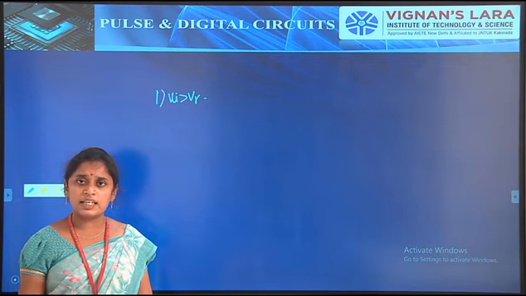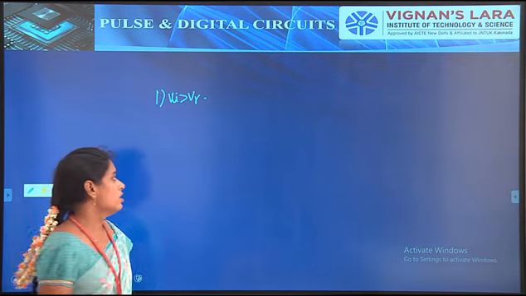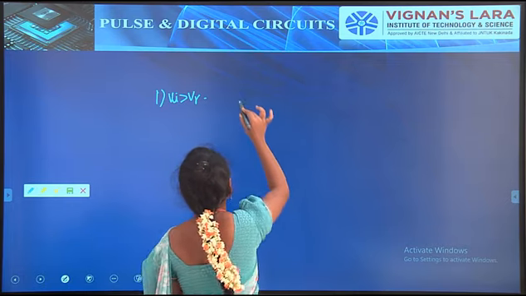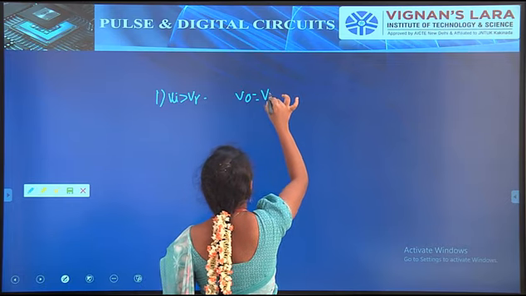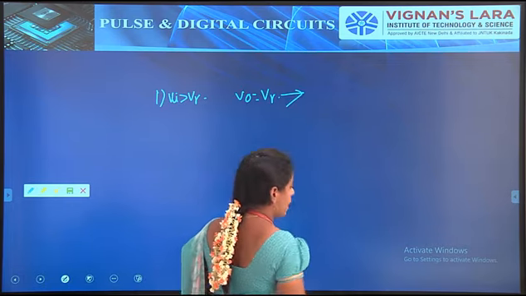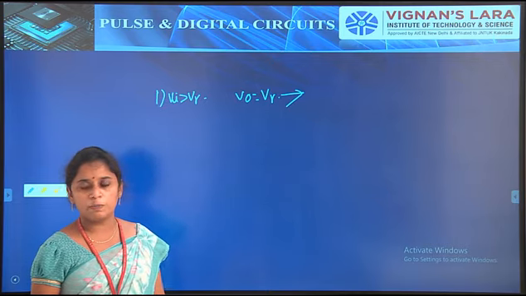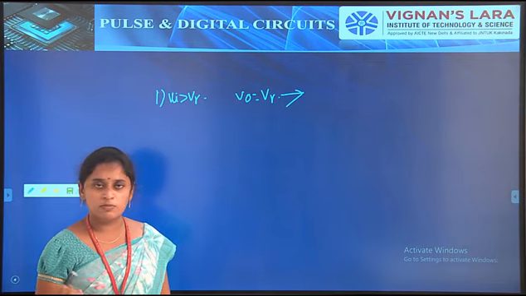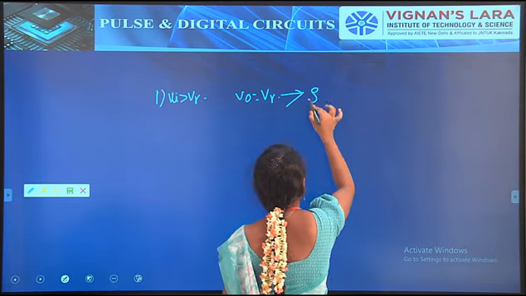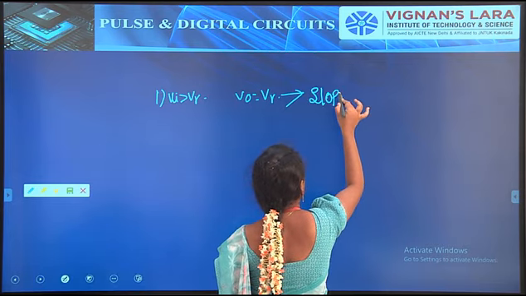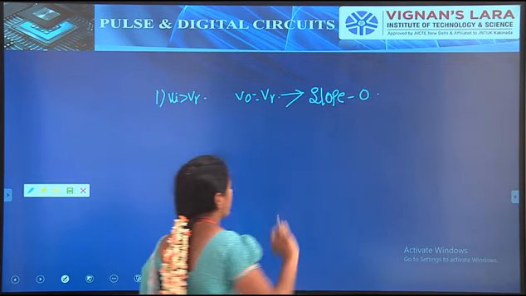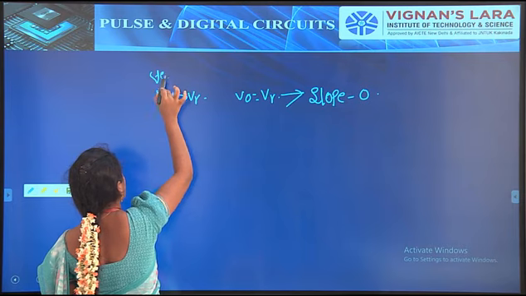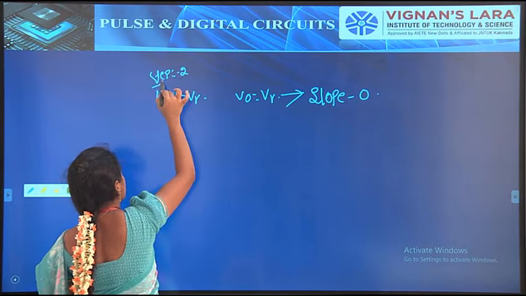The diode is in the on condition, so the output voltage will be V0 is equal to V gamma. At this time we can't reproduce the input signal at the output side, so it is represented with slope 0. So this is step 2, the formulation of transfer characteristics.